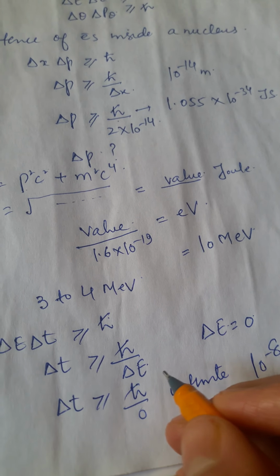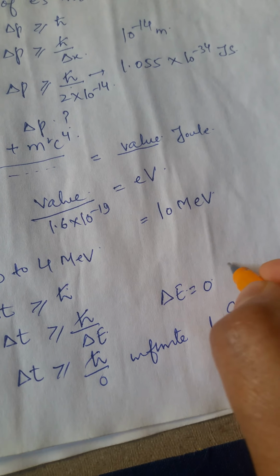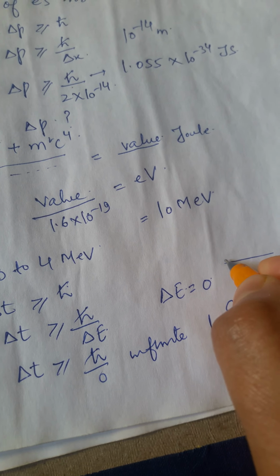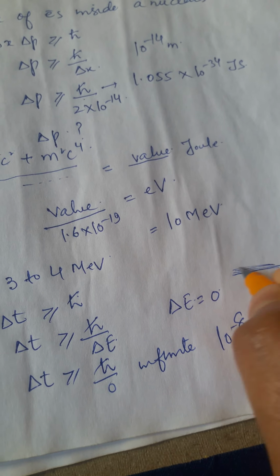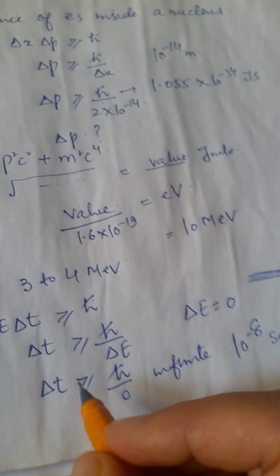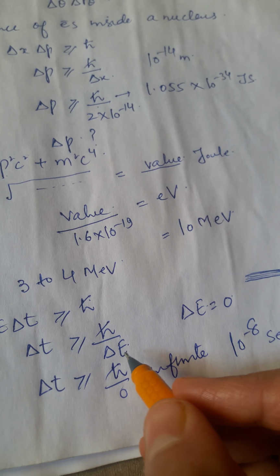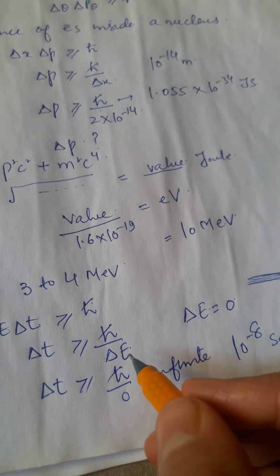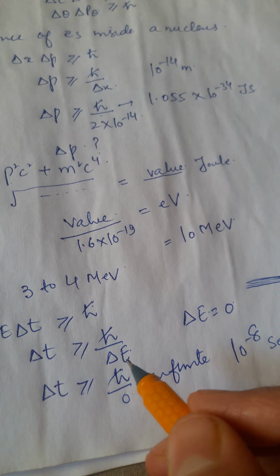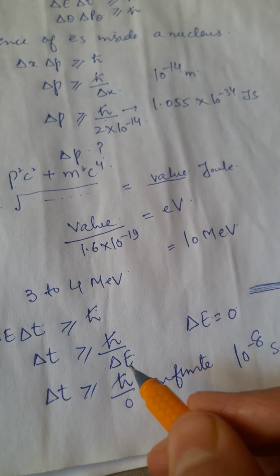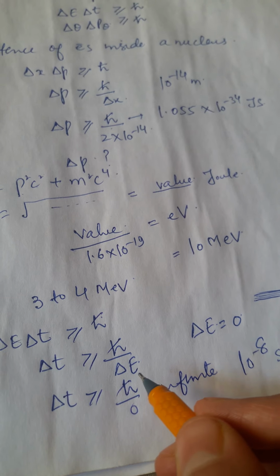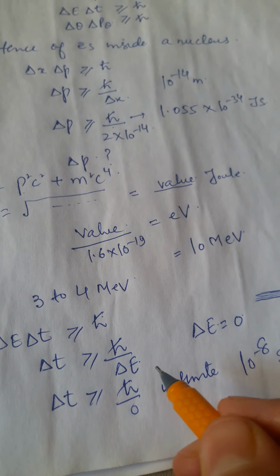The energy states of an atom cannot be expressed by means of a line, but by means of a finite band of a certain width. If delta t is finite, then delta E too has to be finite. And we shun this concept that energy levels come in the form of discrete values. Instead, they come in the form of bands. We have to represent energy levels in the form of bands.